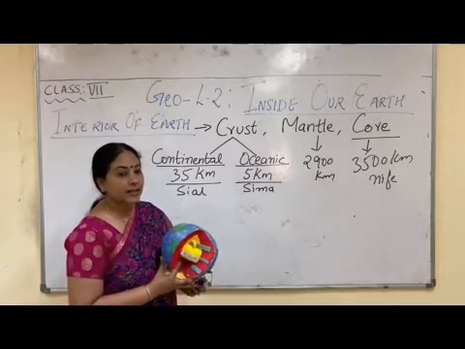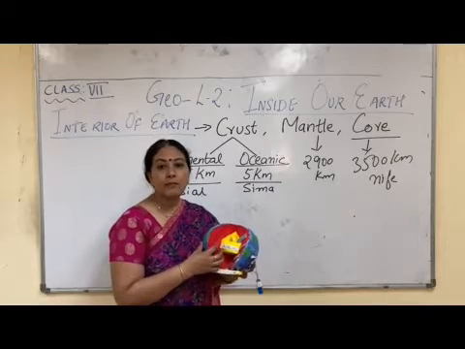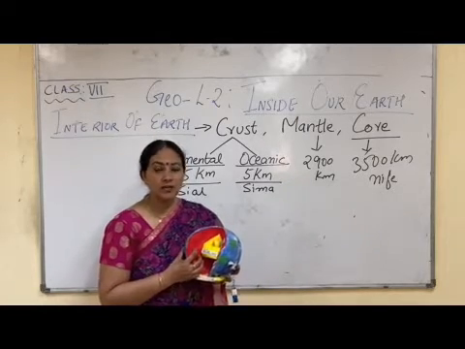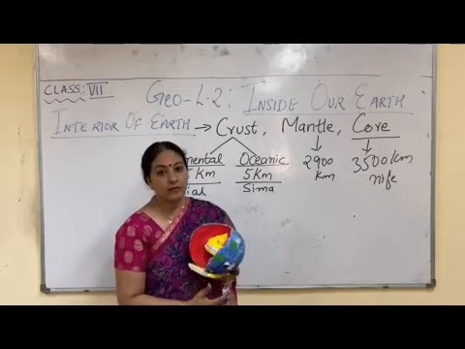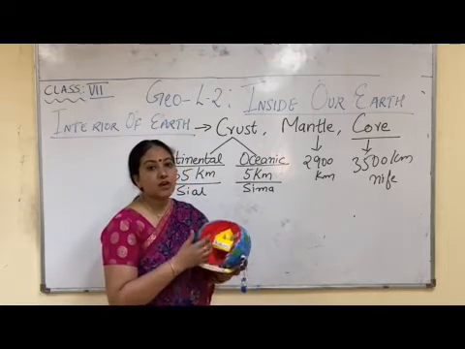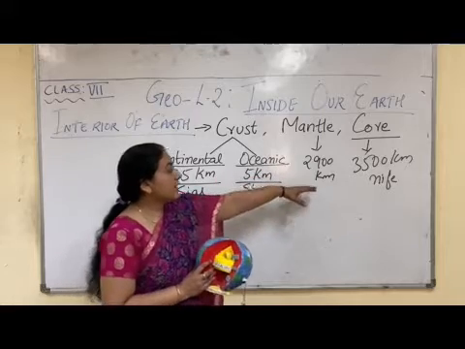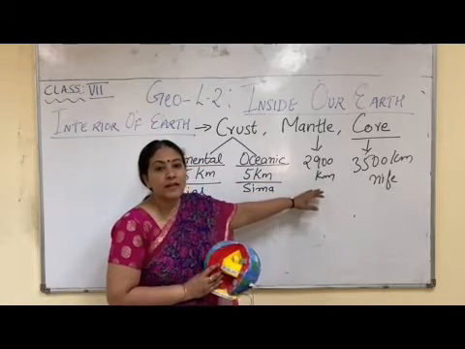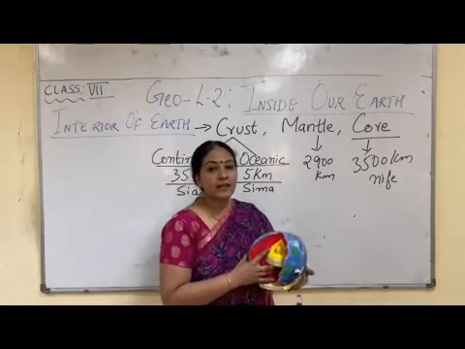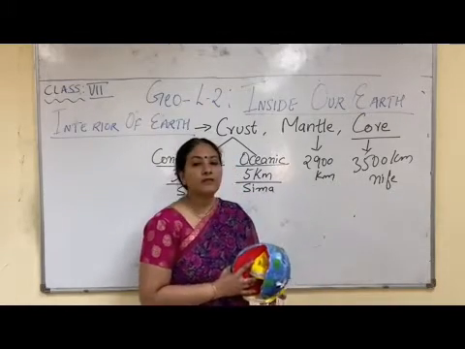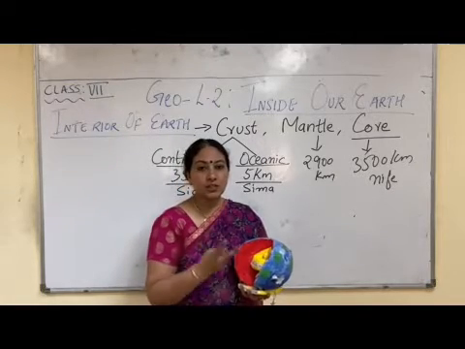Now let us come to the second layer of the earth, that is mantle. When we enter into mantle, it is very hot, and so all the minerals are found in the semi-liquid form, and the thickness of mantle is more than crust. So the thickness of mantle is 2900 kilometer, and the third layer, core, is having a diameter of 3500 kilometer, and the core is made up of specially 2 minerals.